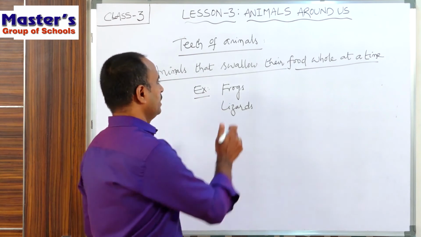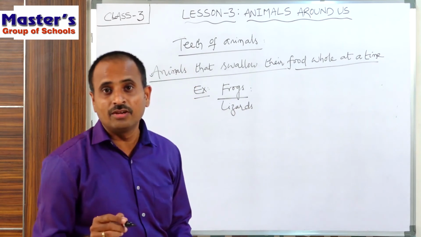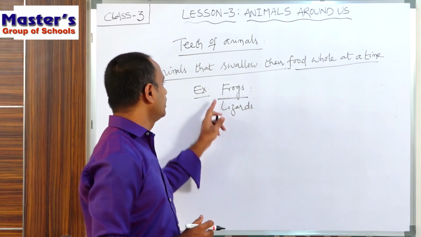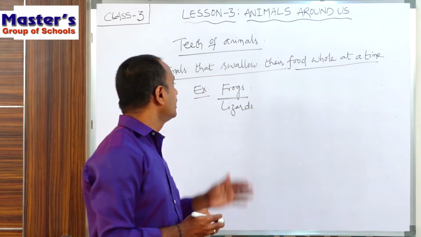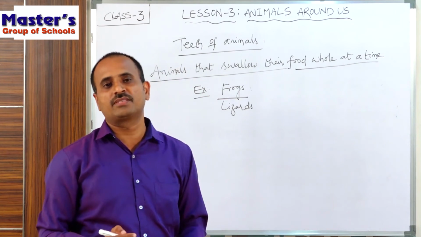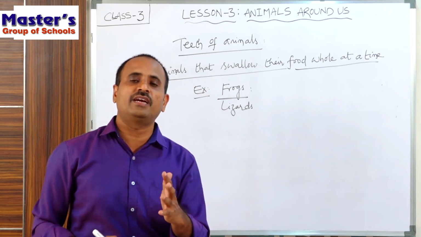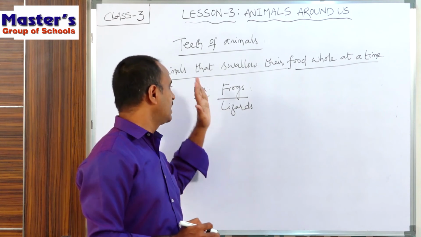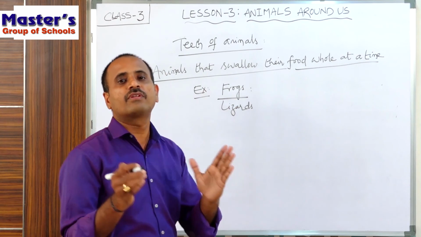For example, if you take frogs, children, have you ever seen how the frog takes its food? Especially, the frog is an insectivorous animal, that means it eats insects. Here, the lizard is also an insectivorous animal. It eats only insects. It does not eat any plants and animals. So these are the insectivorous animals, that means these animals eat only insects and depend upon the insects for their food.